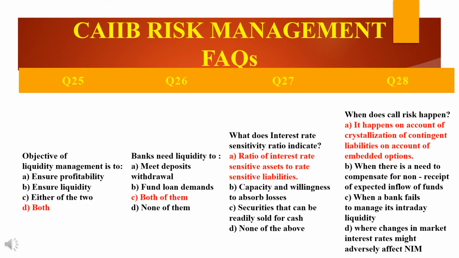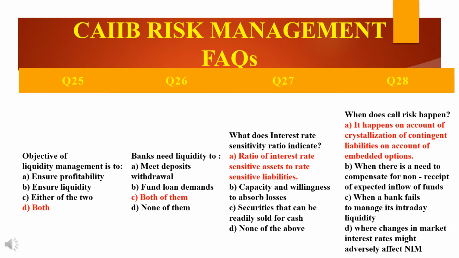Incidentally, banks should also maintain sufficient funds to repay any borrowing or other obligations that they may have to others. So the answer is C, both of them. Banks need liquidity to meet deposit withdrawals as well as fund loan demands.